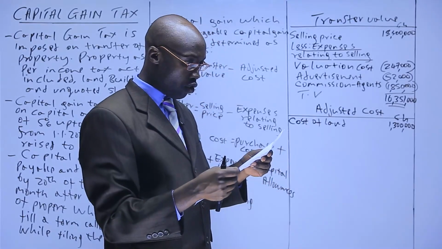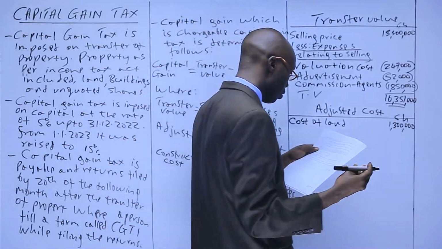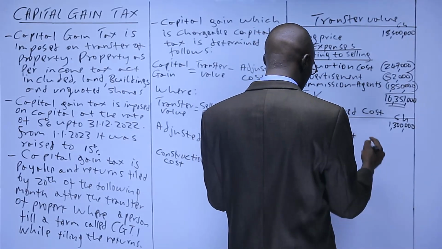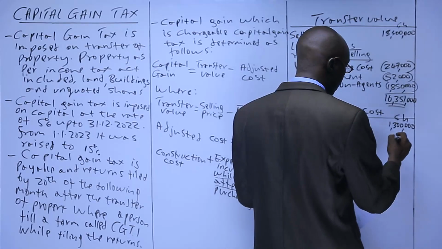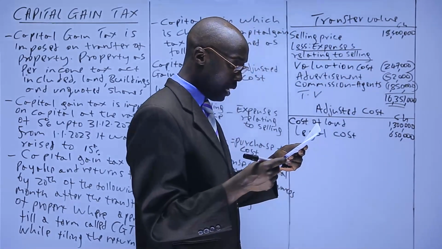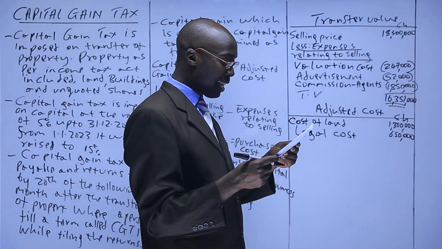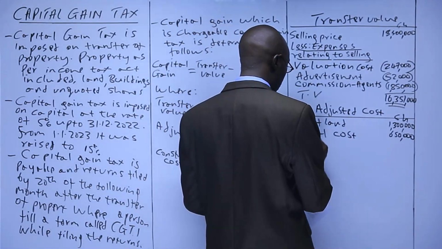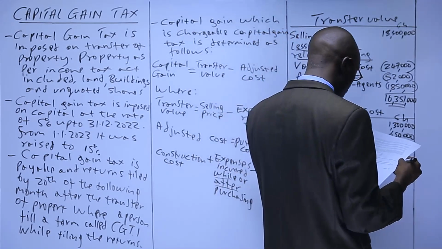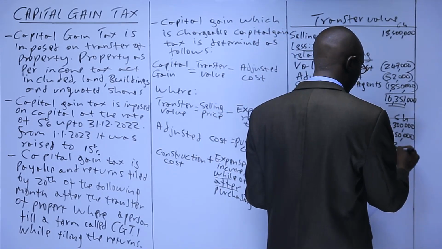So in this case, in transfer, legal costs. So we have the legal costs. These are incurred while purchasing, which we have 650,000. The other one we have, in addition to the stamp duty. So stamp duty, which we have 13,000.